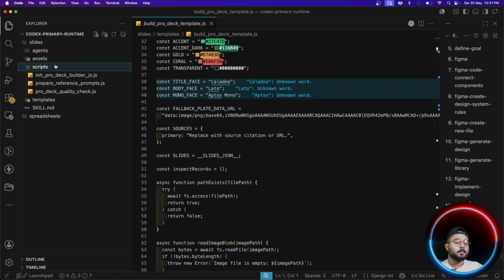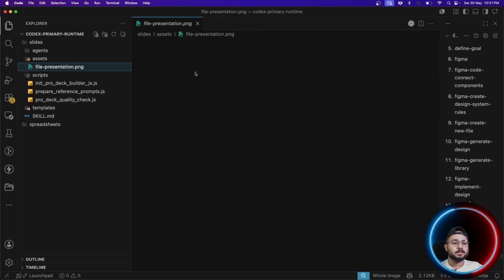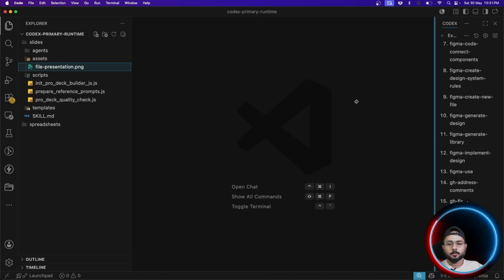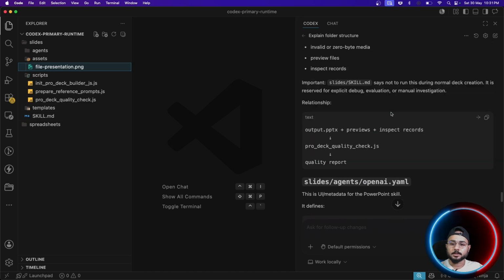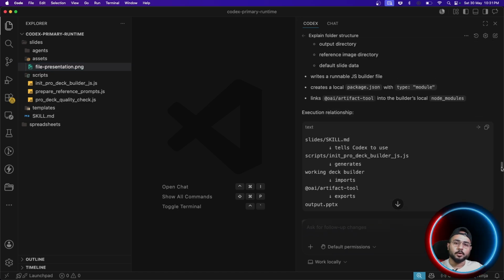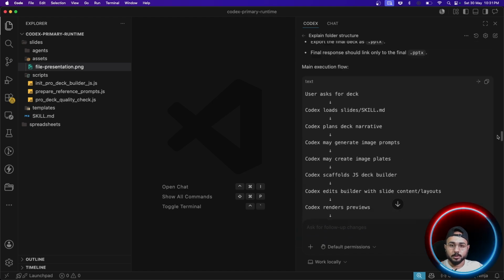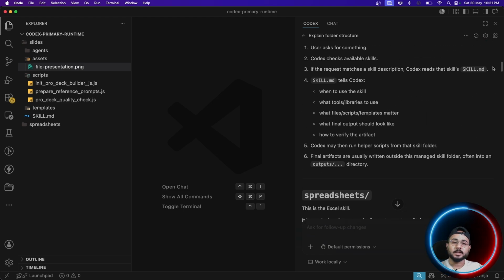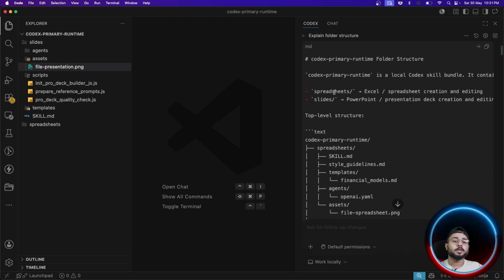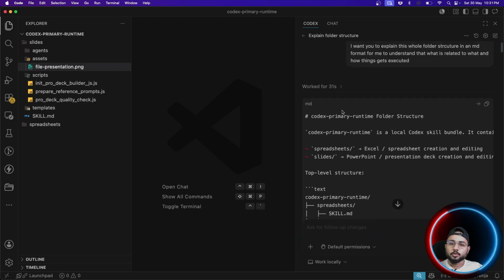Apart from that, there are important scripts, and then there is an asset as well. So there is this image which for some reason it wants, right? That's what goes on behind the scenes when we talk about skills, right? Similarly for Antigravity and for Claude AI, even if you're using the chat app, the same system goes on behind the scenes, right? They have created these skills and they are storing these skills for reusability and consistency, right?